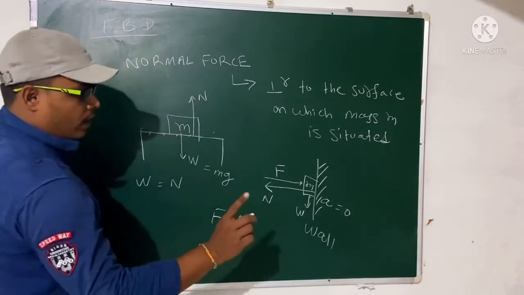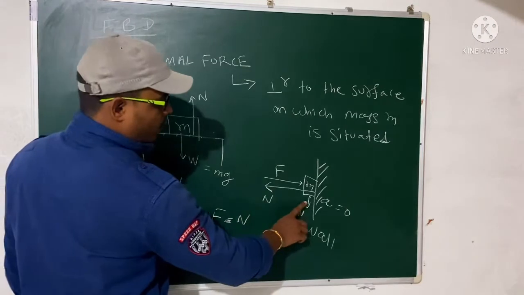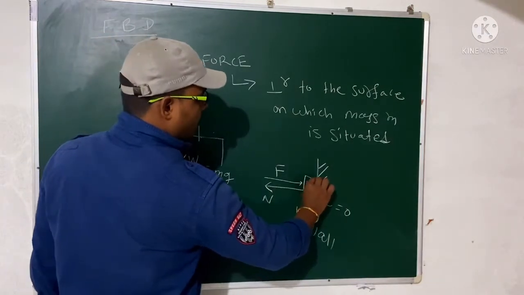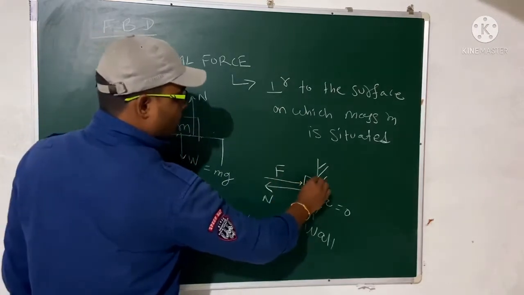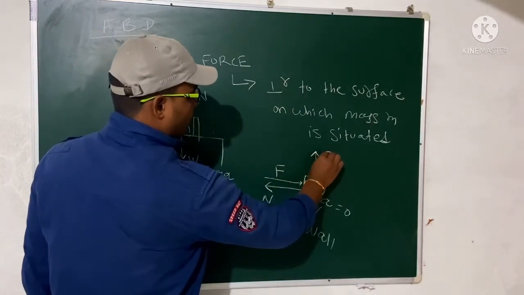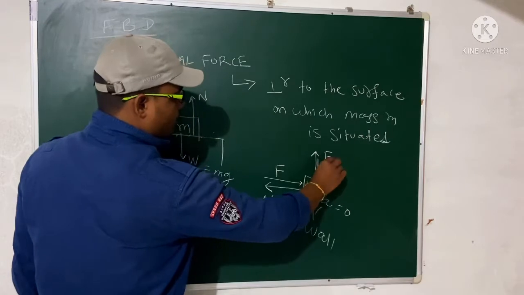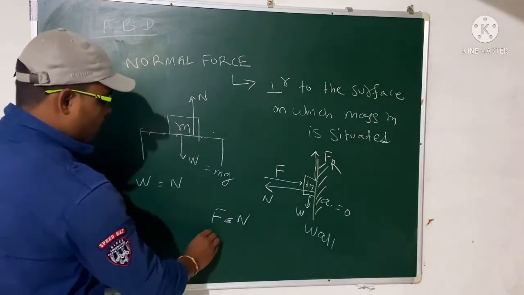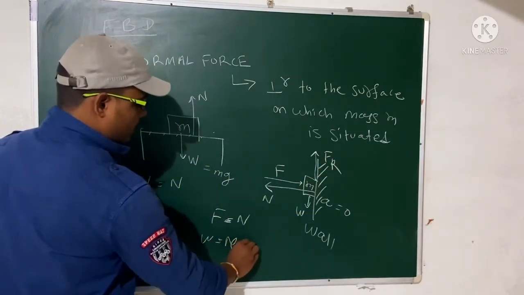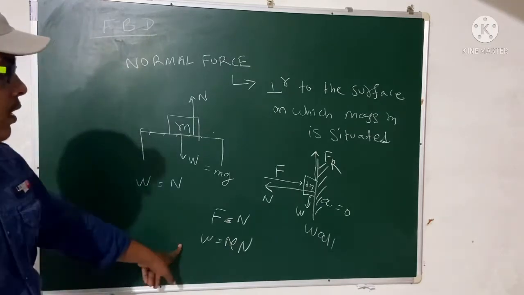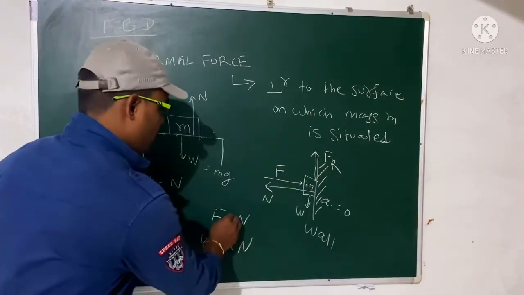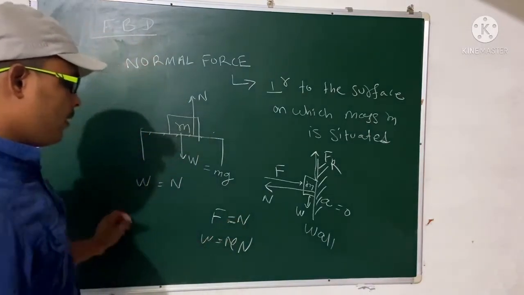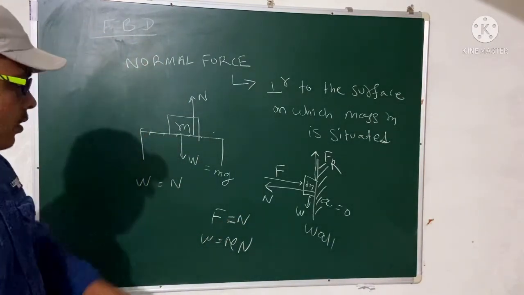But remember another thing. Here there is the weight and there is friction also, right? On this surface, if you release the force, then it will move downward. So this is your frictional force. We have discussed frictional force also. So your W equals mu N. So these are the FBD, right? Your force is equal to normal and your friction is equal to mu N. So remember these things.